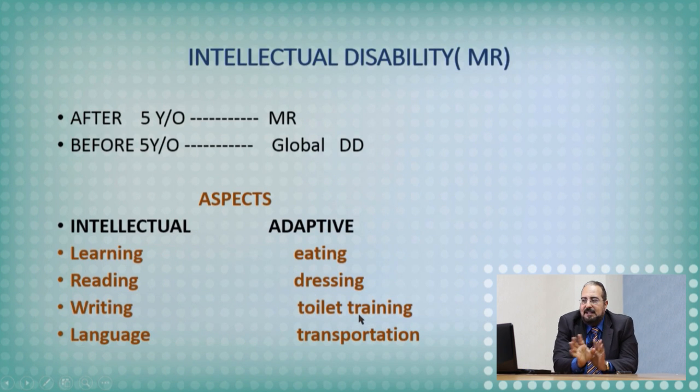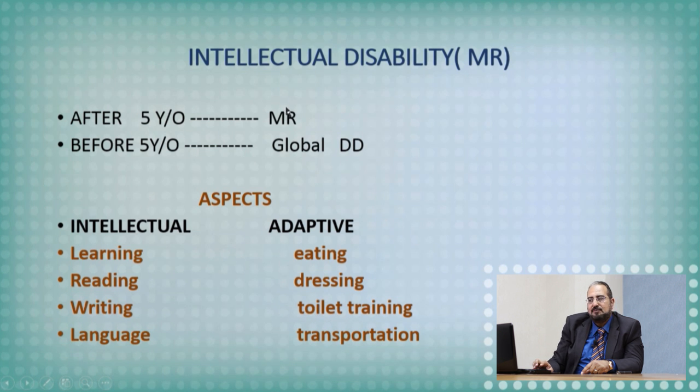If the patient has only delayed speech, this is specific developmental delay. If the patient has only gross motor defect, this is a specific developmental delay. If the patient has more than 2 domains affected, this is global developmental delay. The global developmental delay, we will talk about what's called mental retardation, which is synonymous to the global developmental delay. Before the age of 5 years, global developmental delay equals mental retardation, and usually you use this term. After the age of 5 years, the term usually used is mental retardation.